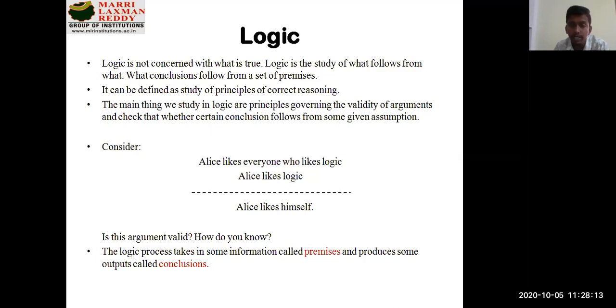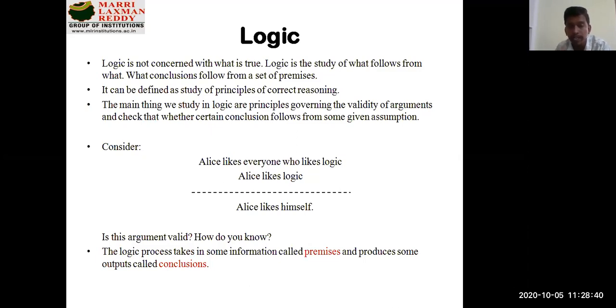So here you can see the common person is Alice and the common thing is logic. There is some connection between these two premises, and the conclusion we can draw from these given premises is Alice likes himself because he is also one of the everyone. The first statement is saying that Alice likes everyone who likes logic. Here everyone includes Alice